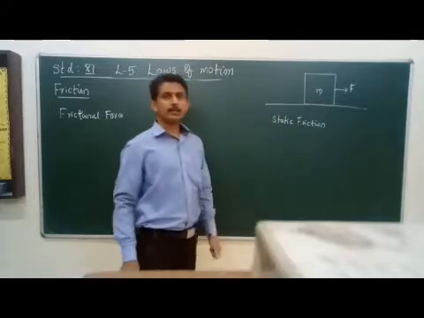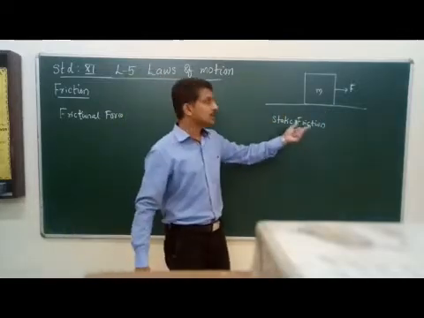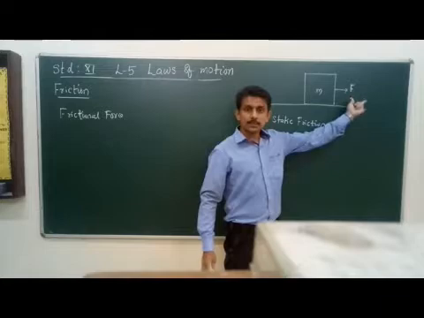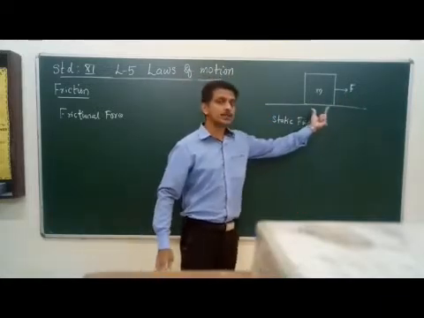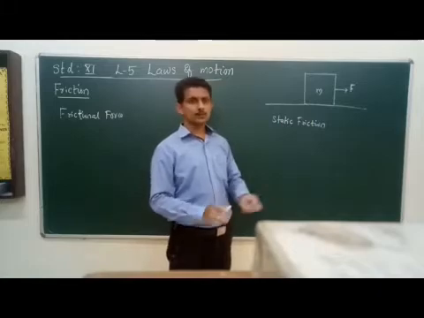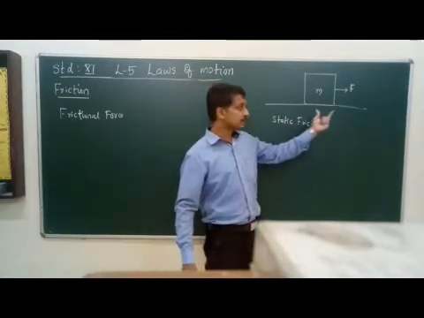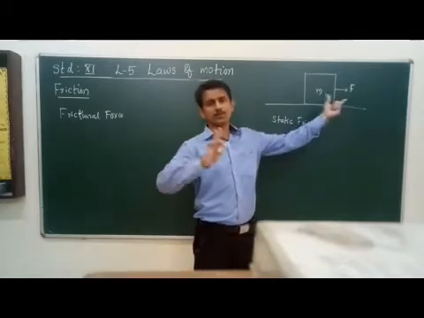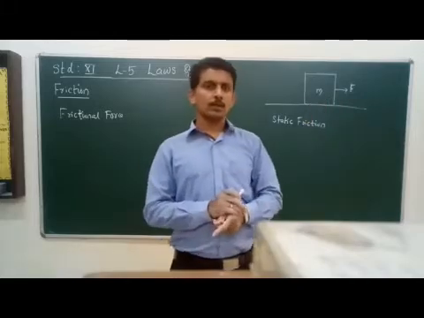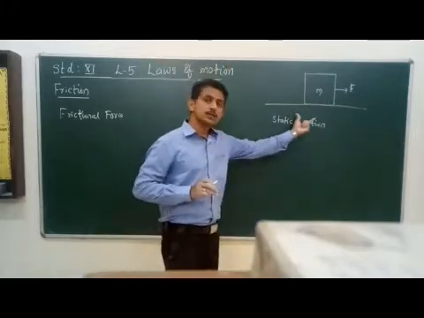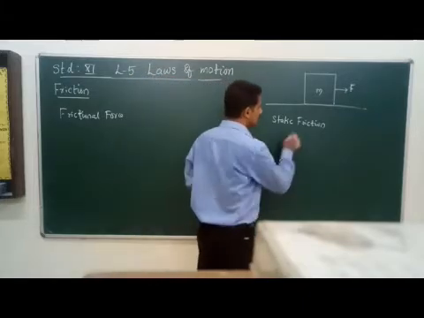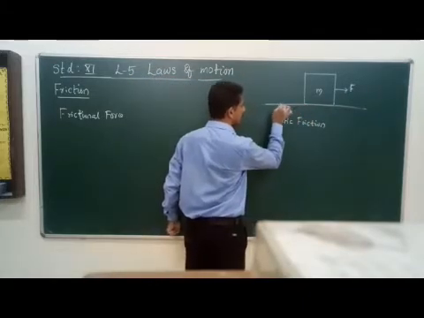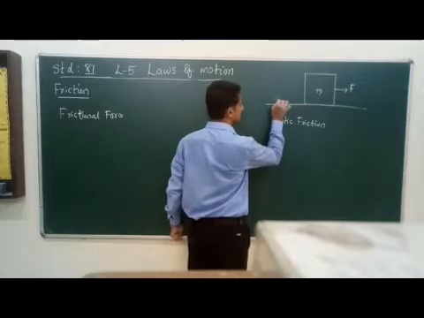So the static friction counterbalances the external force acting on the object in the stationary state of the object. During this situation the frictional force is acting. We call this frictional force a static friction.